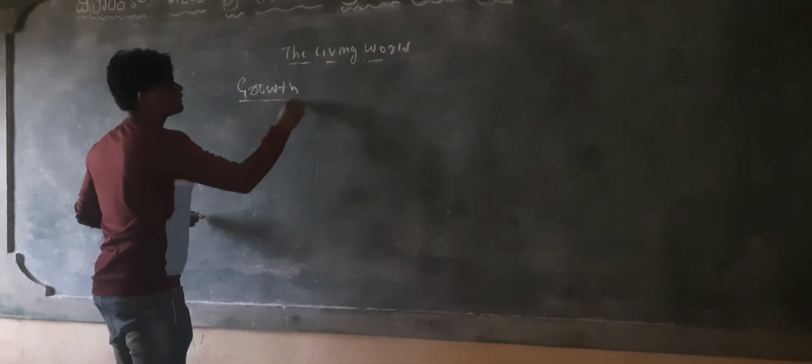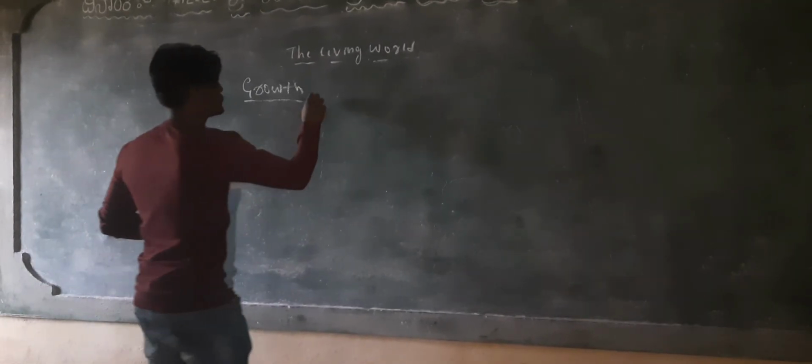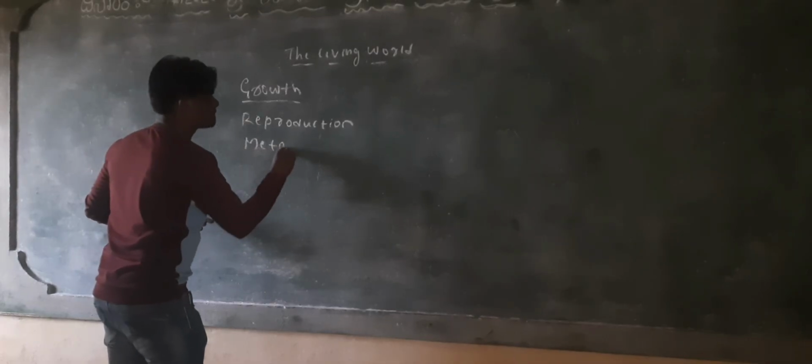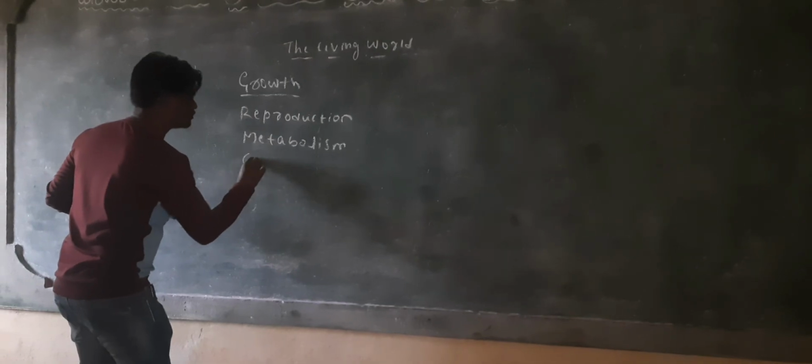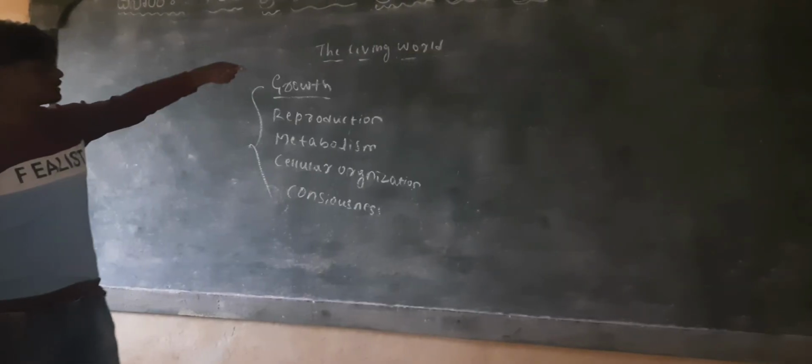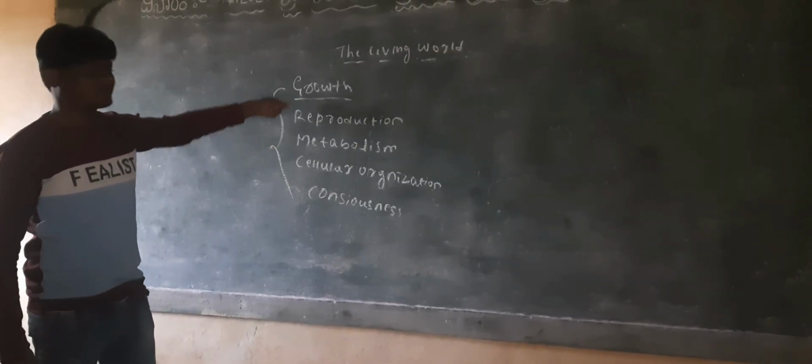Growth is one of the important aspects for living beings, right? And next one is reproduction, and metabolism, and next is cellular organization, and the last one is consciousness. Here there are five terms, the five characters and features of living organisms.